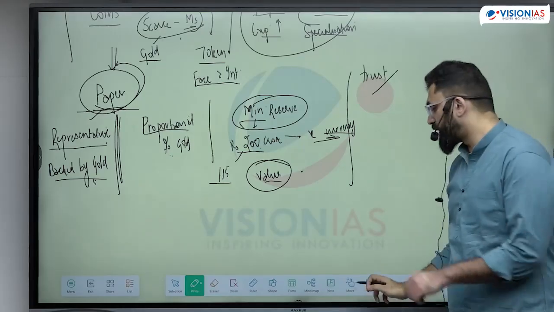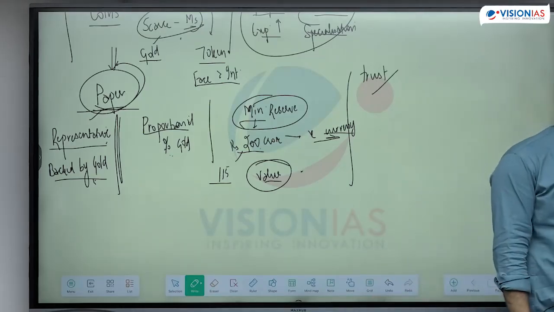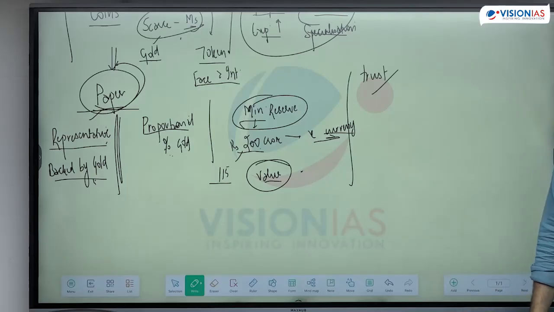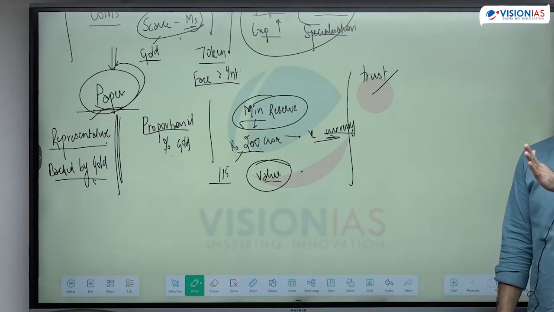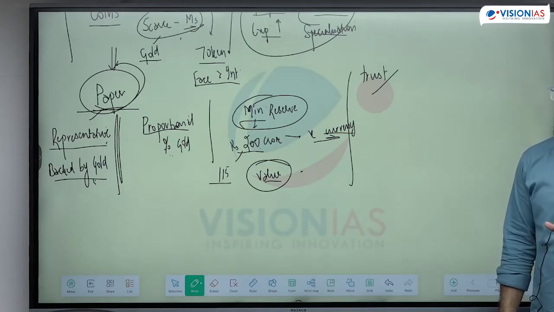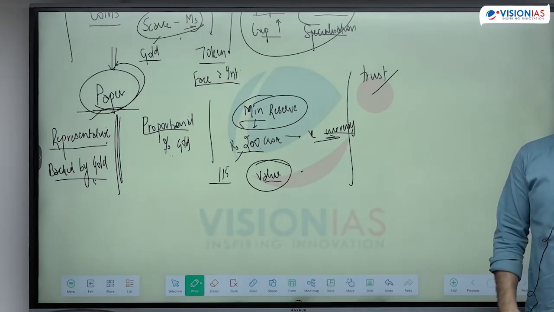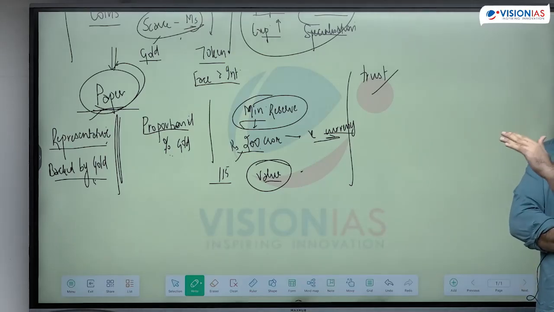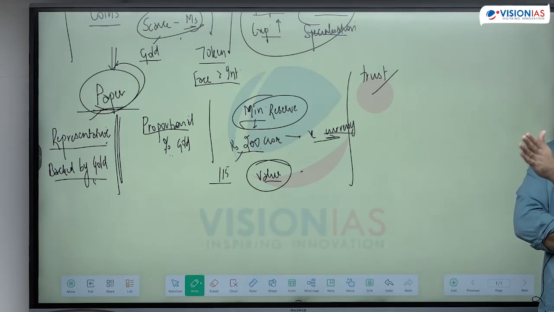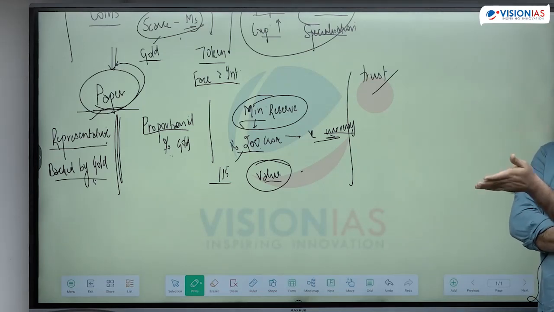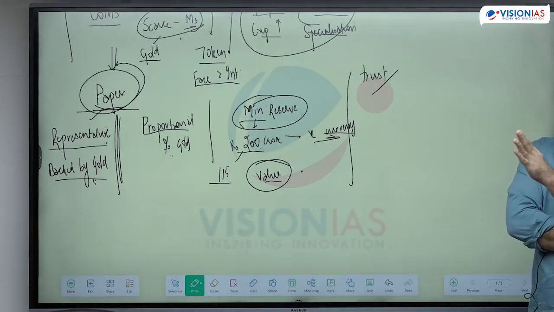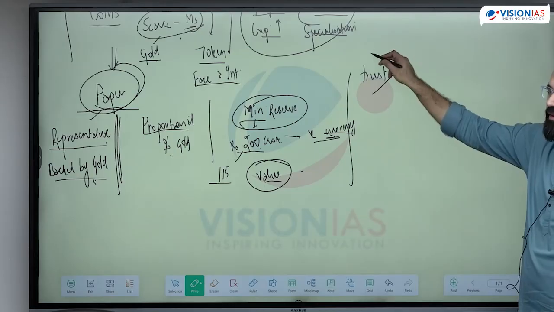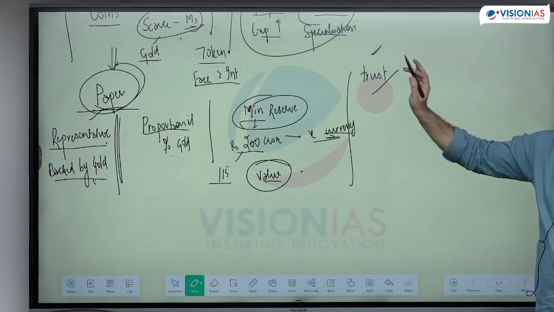See, all of the currency, the whole money system works on trust. Commodity became money because everybody started accepting it. Gold became money because everybody started accepting it. Why did people accept more gold as compared to other metals? Because gold ka value was stable. Other metals, because it has other uses also, that meant uska value was not stable. So if there was a recession in the economy, the prices of silver could have gone up or gone down, which would have impacted what value of silver you were holding. Gold का कोई use नहीं है, उसका value stable है. This is why it gave trust to the people. So at the end of the day, it's all about trust.